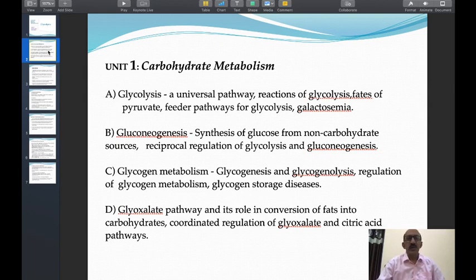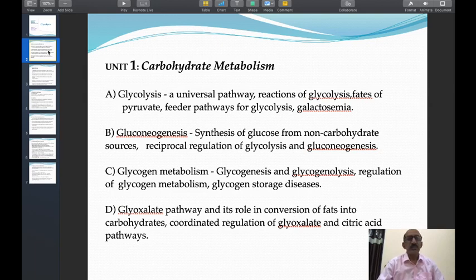In the carbohydrate metabolism, you have to study the 4 different pathways. The first pathway is the glycolysis pathway, second is the gluconeogenesis pathway, third one is glycogen metabolism, and fourth one is the glyoxylate pathway.